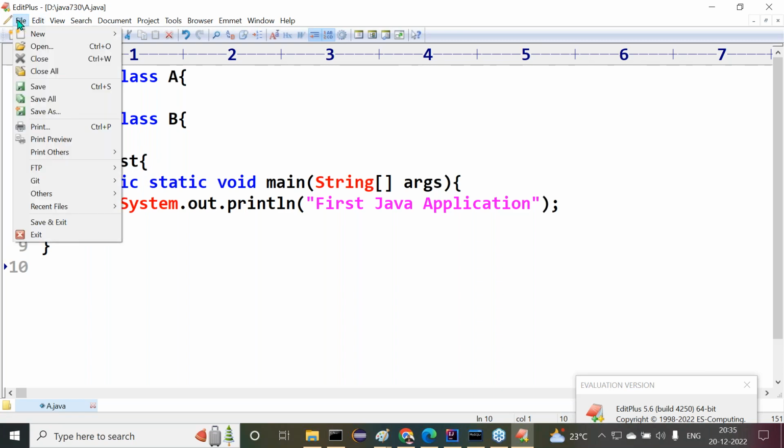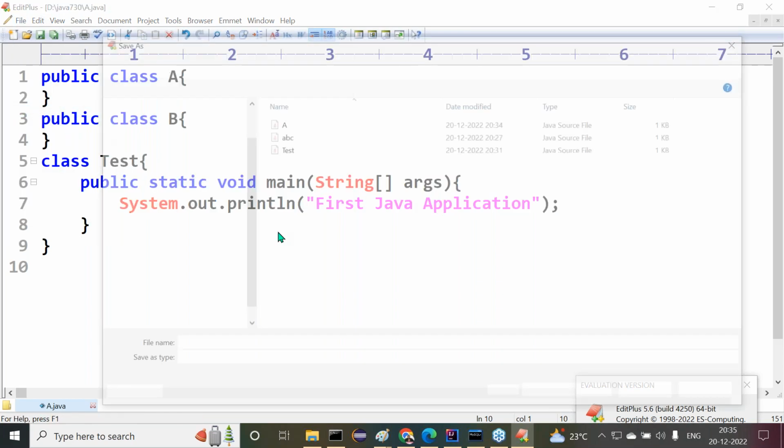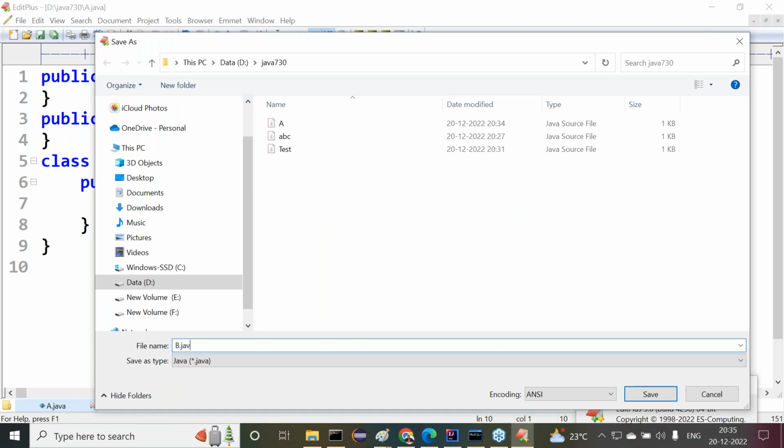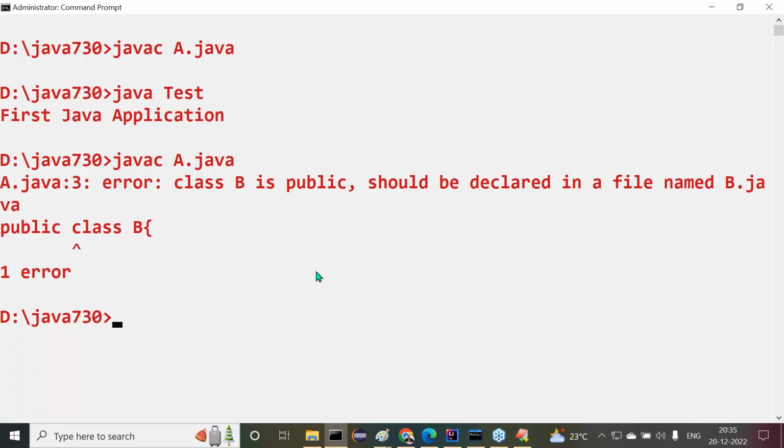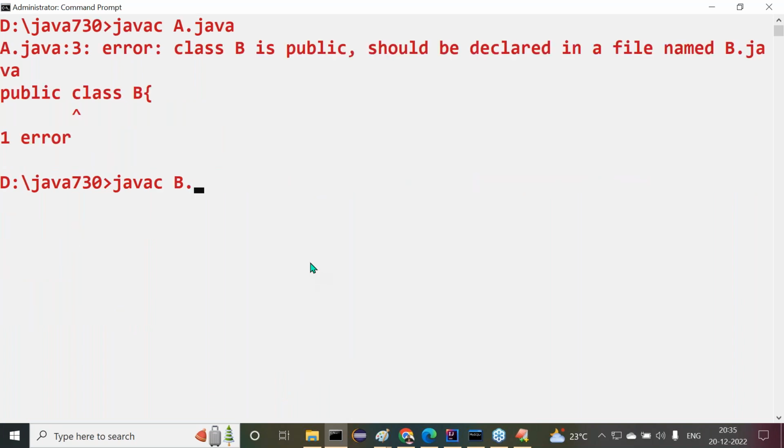Okay, nice. File, Save As. What do I have to provide there? B.java. Now tell me, save B.java. Observe carefully. Then what do we have to do now? What is my current Java file name, guys? Now tell me, javac, what do I have to write there? B.java. Let me click on the Enter button now.